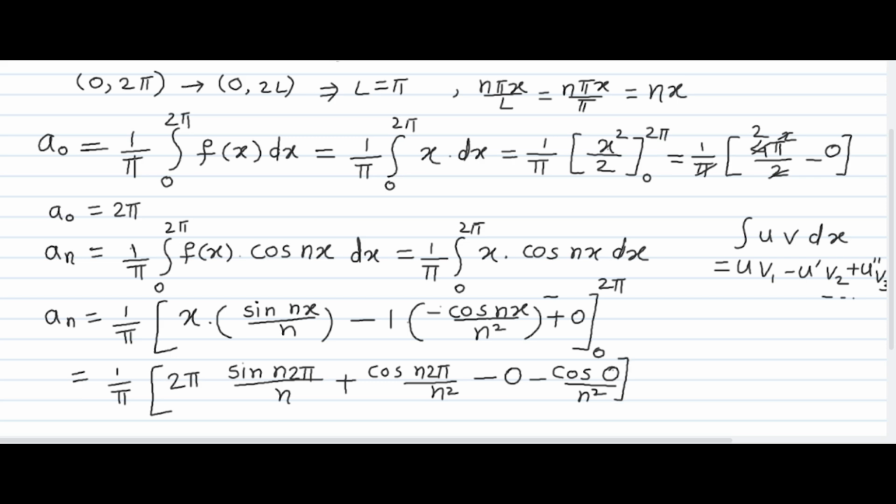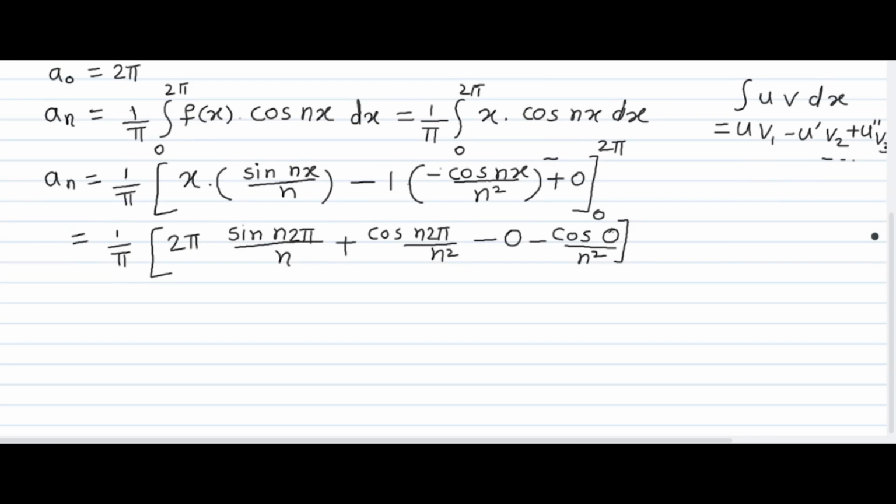Okay. So which is equal to 1 upon pi sine 2n pi. Now we know that sine of n pi is 0 for integer number, and obviously this 2n is an integer number. So sine n pi becomes 0 plus cos 2n pi. Now 2n is an even number, and we have the formula of cos n pi.